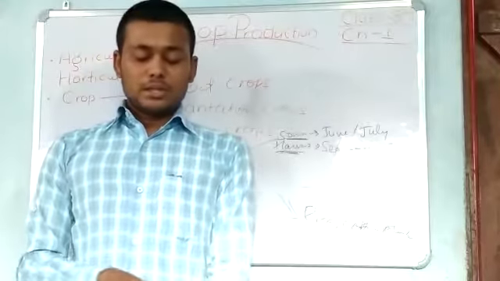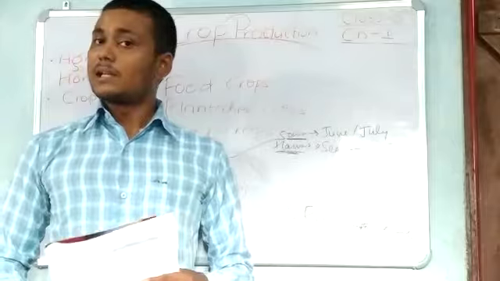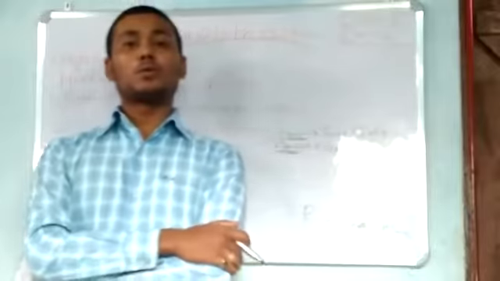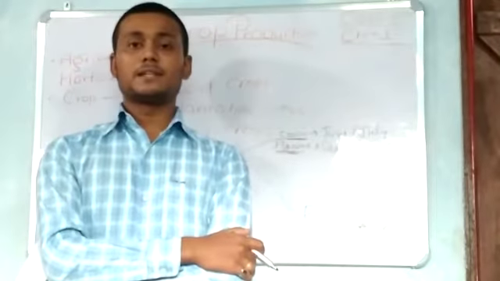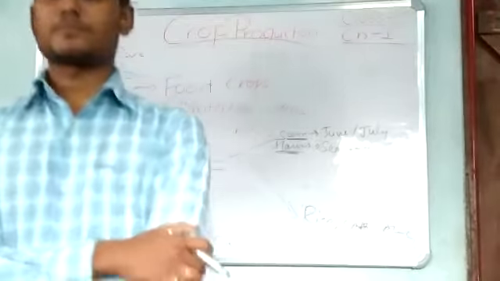Now we talk about the new topic of this chapter, which is methods of crop production. Now we understand all about agriculture, how we produce crops by a certain process, by a certain methodology.